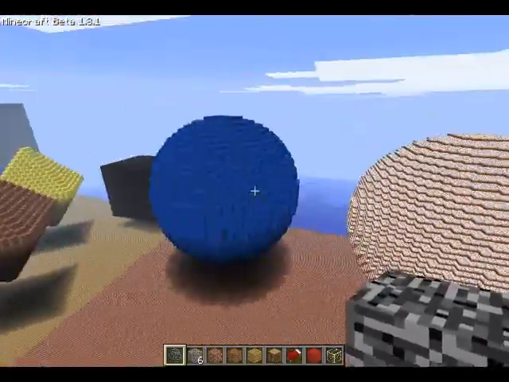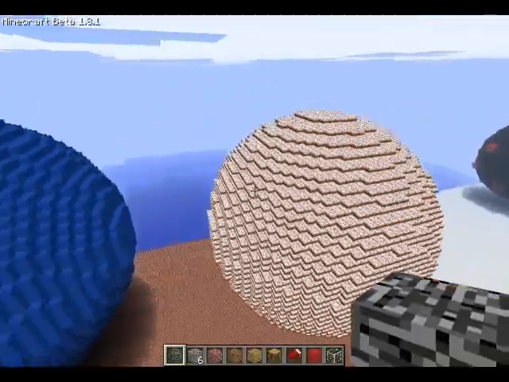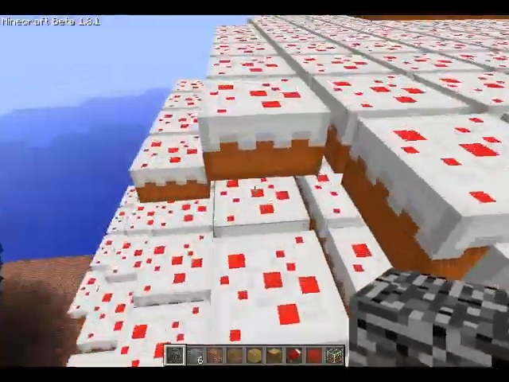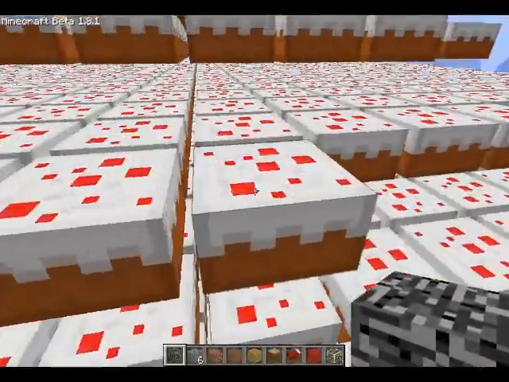So, yeah. And over here, just for kicks, and because I was hungry, I would like to introduce you to our greatest achievement, the cake atom. As you can see, it is entirely made of cake.